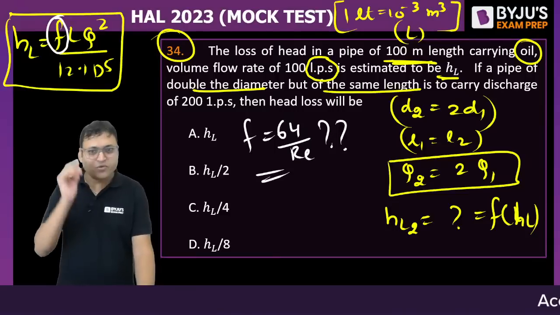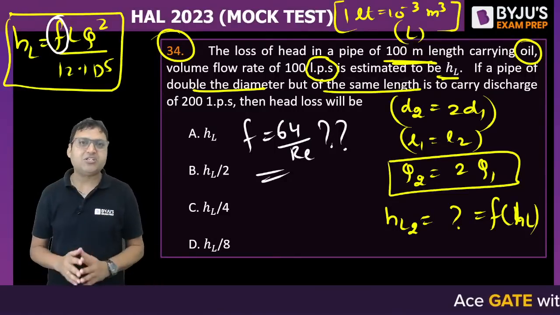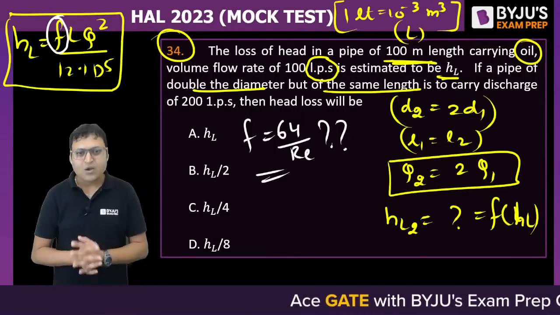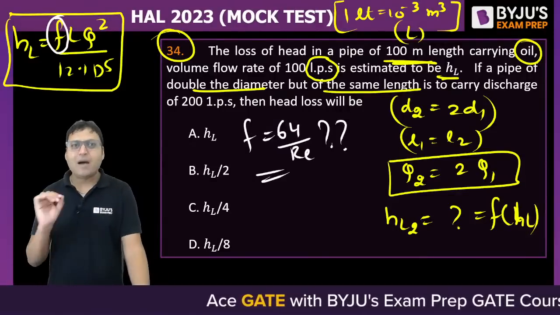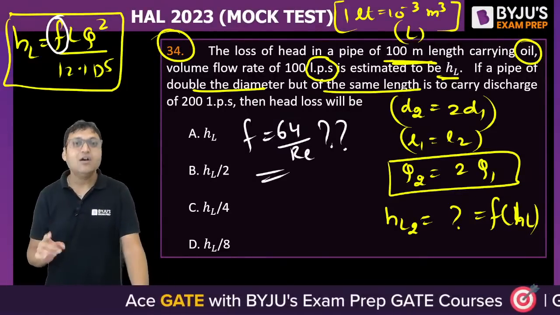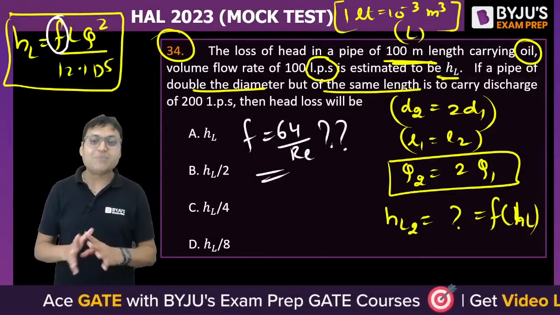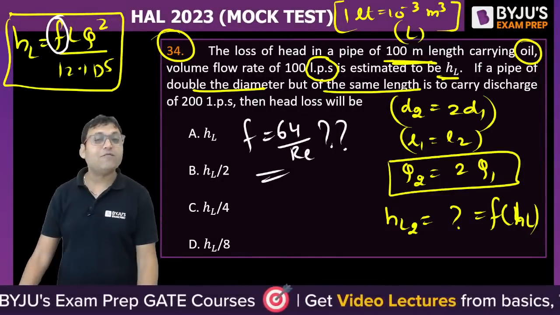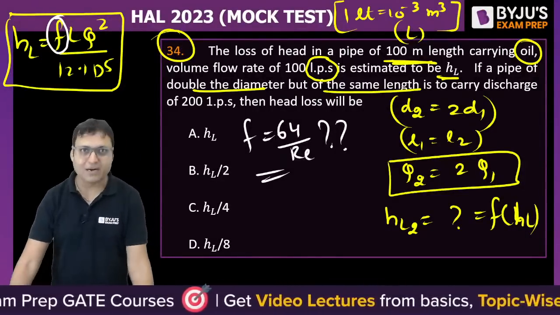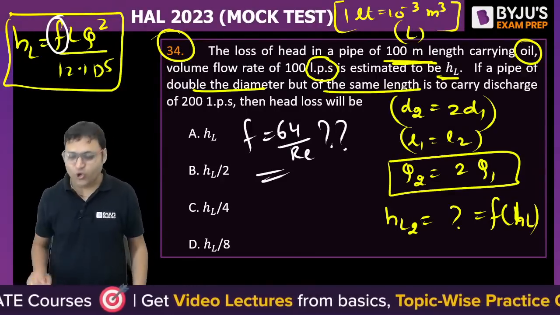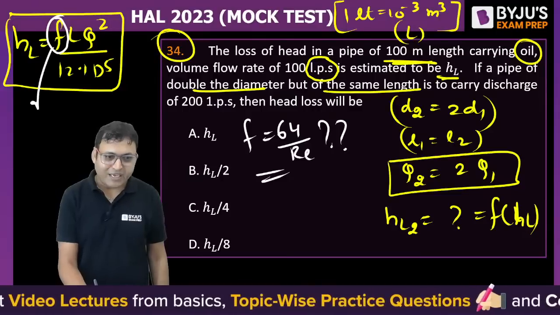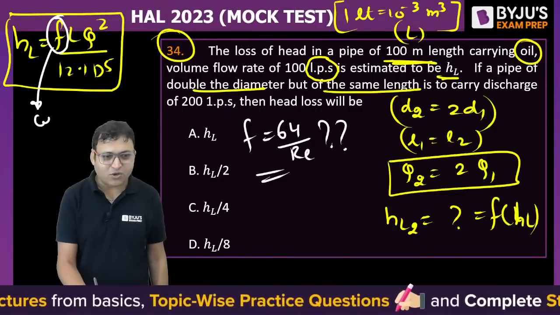Let me tell you, when nothing is mentioned about the laminar or turbulent nature of the flow, or it is not possible to find out the Reynolds number, then we do not have a choice but to take F is equal to constant. So here F should be taken as constant.